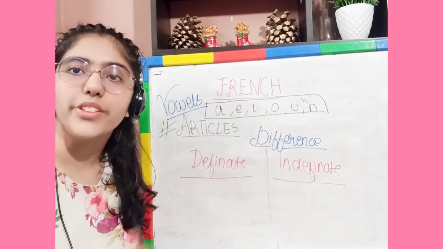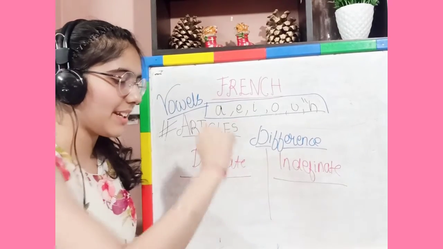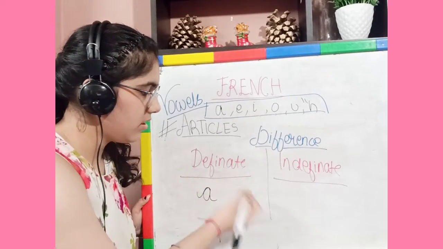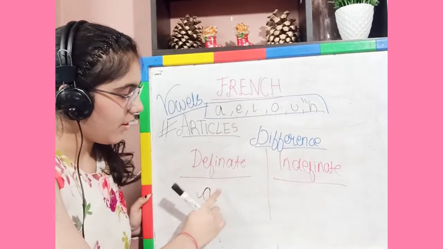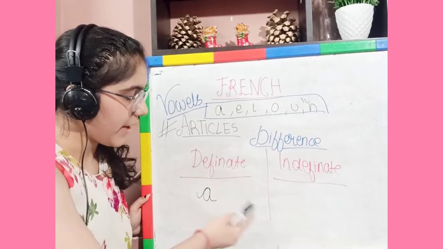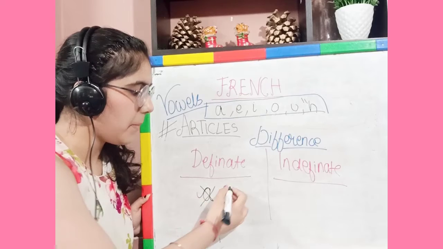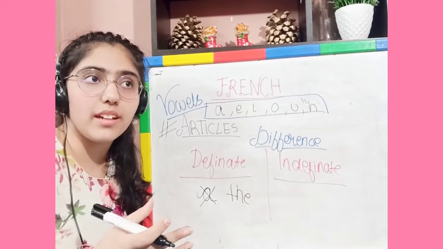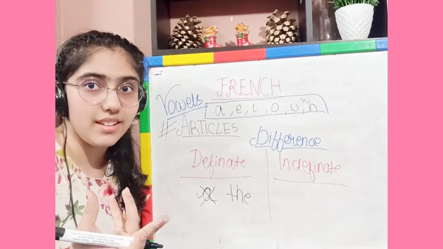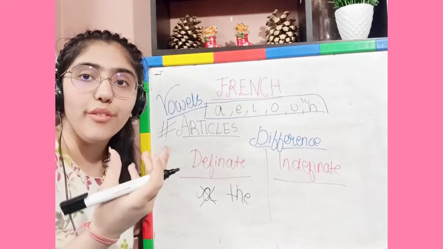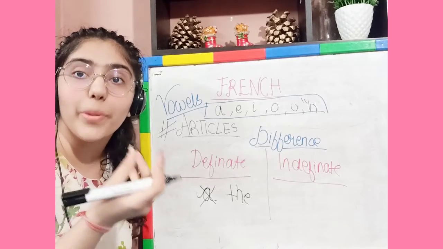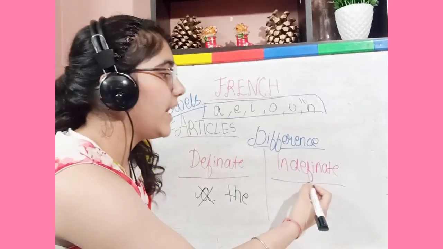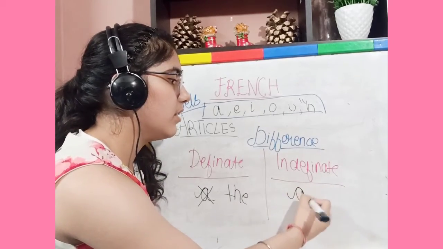Now we will learn about the difference between definite and indefinite articles. As in English you write a and the. For definite articles we will not write a, but we will write the, because it is a definite thing. Like we will not say a sun, but we will say the sun, and we will say the for a particular person, the proper nouns. So for that we will write definite article. Now for indefinite article we will just write a.